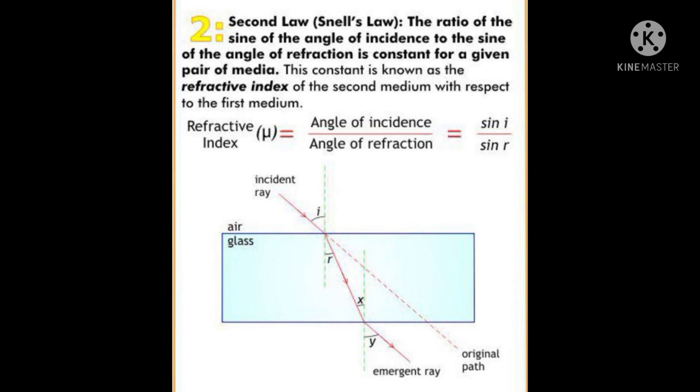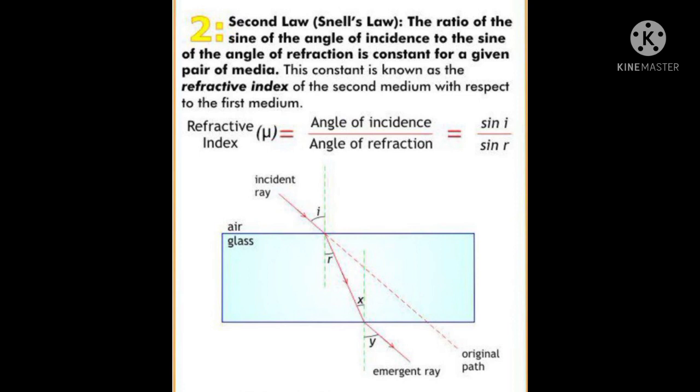Second law of refraction is known as Snell's law. The ratio of the sine of angle of incidence to the sine of angle of refraction is constant for a given pair of media. This constant is known as refractive index. So, sin i by sin r is equal to constant.